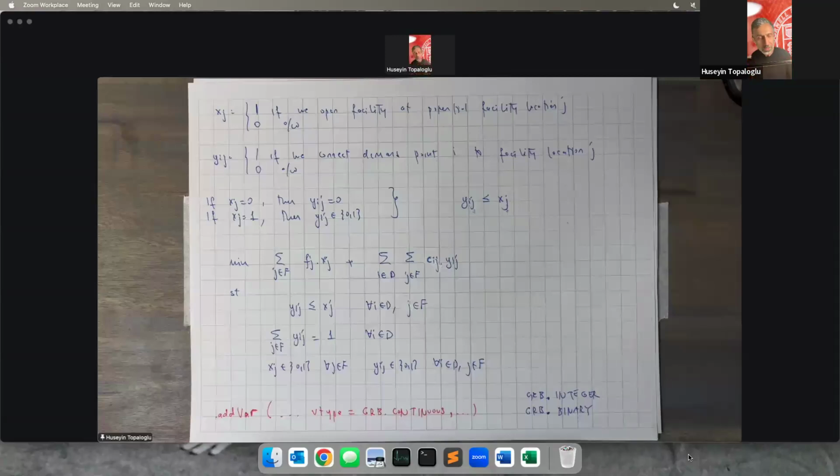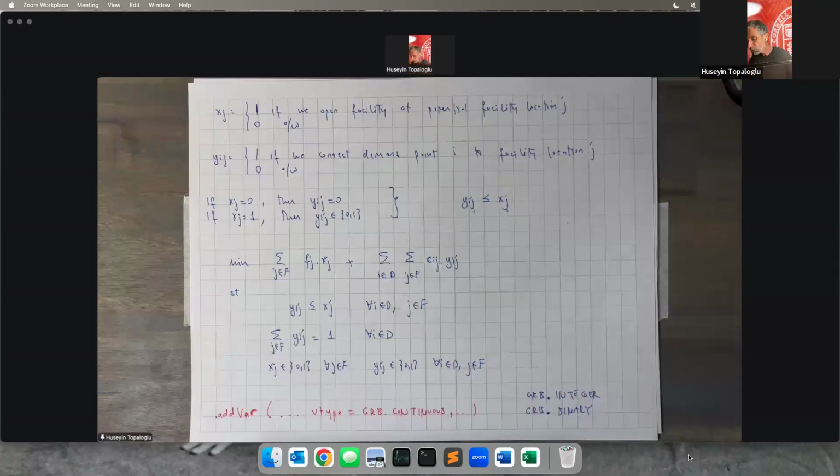There's another variant of the facility location problem called the capacitated facility location problem. In that variant, we try to figure out which demand points to connect to which facility locations, with the understanding that each facility location has a certain amount of capacity, and the total amount of demand that a facility location serves cannot exceed its capacity.